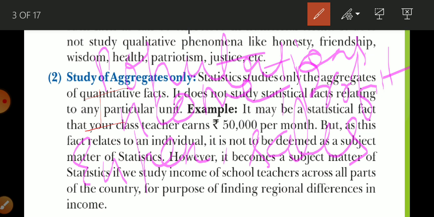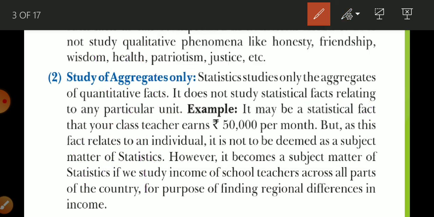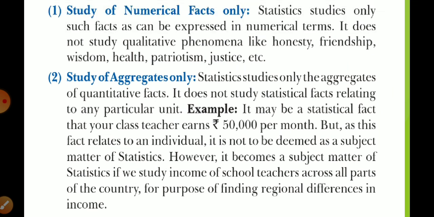Anything that we can represent in number, we can study: weight, height, population, density, expenditure, salary, income, losses, profit. So these are part of our subject. We can study them in statistics. Okay, so I think the first topic is clear.